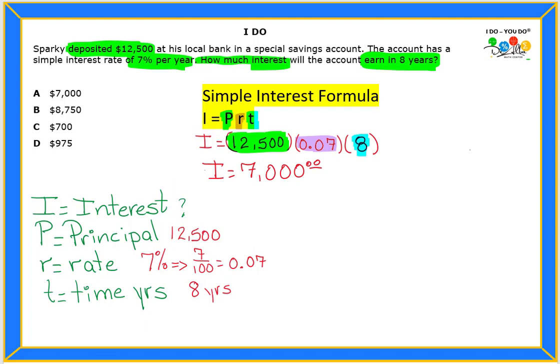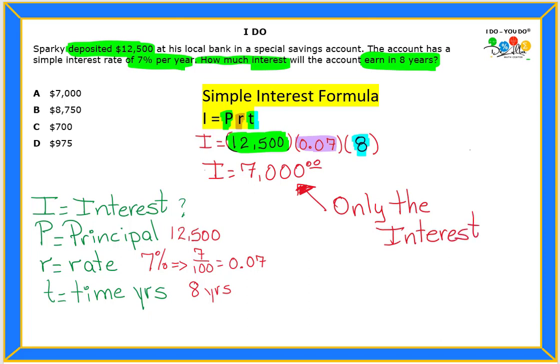Okay, so what does the 7,000 represent? That doesn't mean how much money is in the account. That's only the extra money that the bank is going to give you for depositing 12,500. Okay, so this is not how much money is in the bank. This is only the interest that you earn.